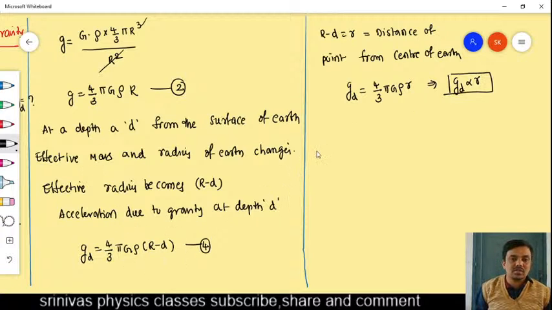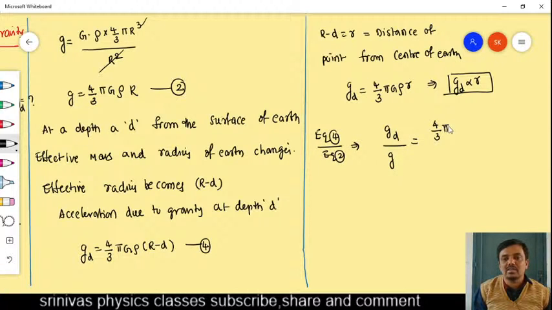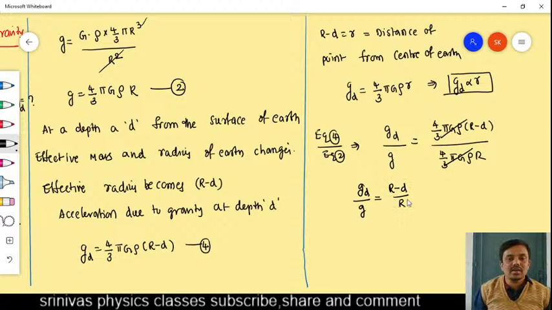When you divide equation 4 by equation 2, the left side of equation 4 is g_d, and the left side of equation 2 is g, which is equal to 4 by 3 pi G rho into r minus d, divided by 4 by 3 pi G rho R. This will cancel, and g_d by g we will get as r minus d by R. This we can also write as R by R minus d by R. Is it right?